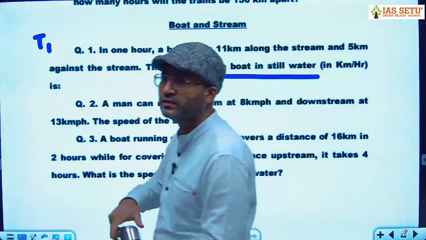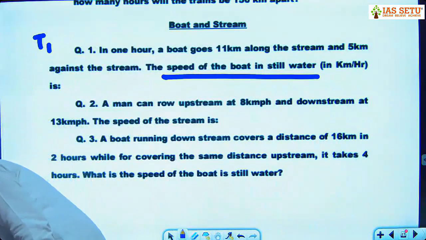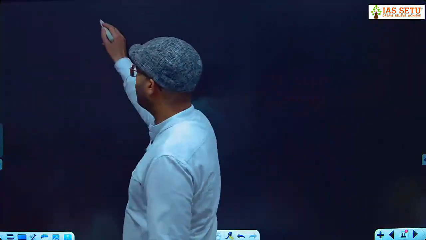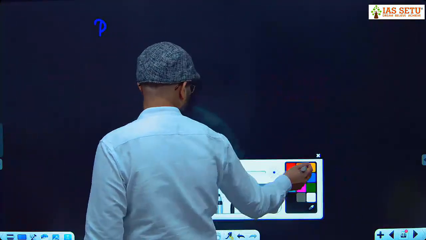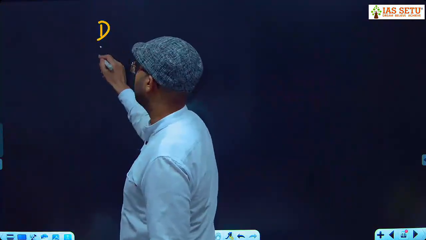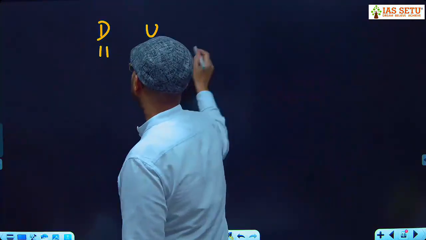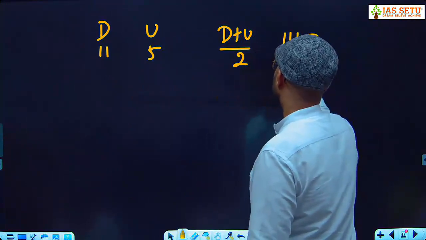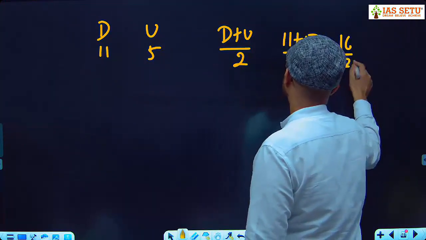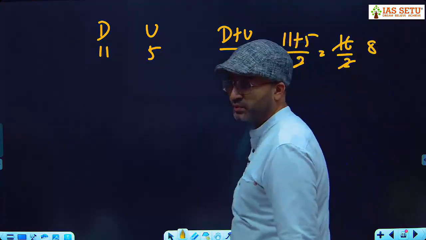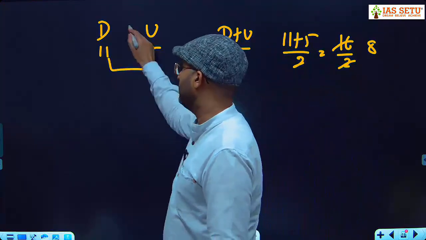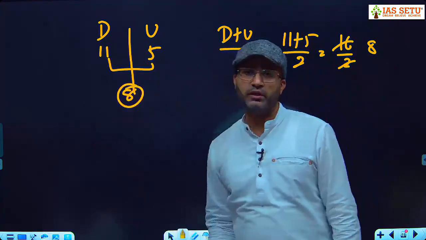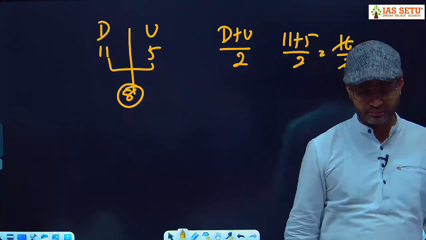What is your answer? 8. See how you can do 11 and 5. Downstream is given 11. Upstream is given 5. So here it is downstream plus upstream divided by 2. 11 plus 5 divided by 2. 16 divided by 2. 8. This is the speed of the boat. Alternate method is mid value. Mid value of 11 and 5 is 8. So this mid value is the speed of the boat in still water.